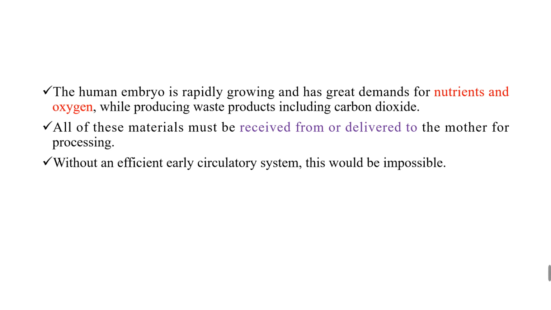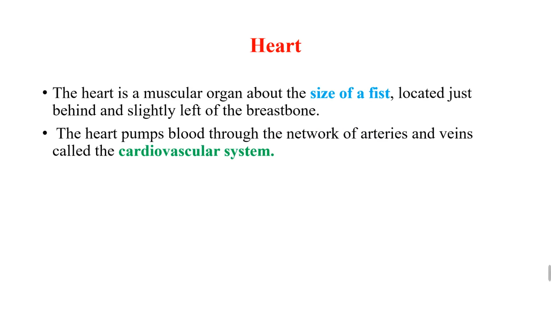A human embryo is rapidly growing. It needs nutrition and oxygen, and also waste, which includes carbon dioxide and all, has to be removed. All these materials are exchanged with the mother. So we need some circulatory system for all these things. So the heart is developed in the early stage itself.